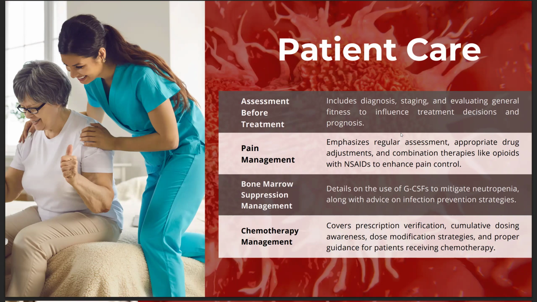Bone marrow suppression management. This includes chemotherapy and other treatments that can suppress bone marrow, leading to myelosuppression, resulting in anemia. Regular CBC monitoring detects cytopenias early.